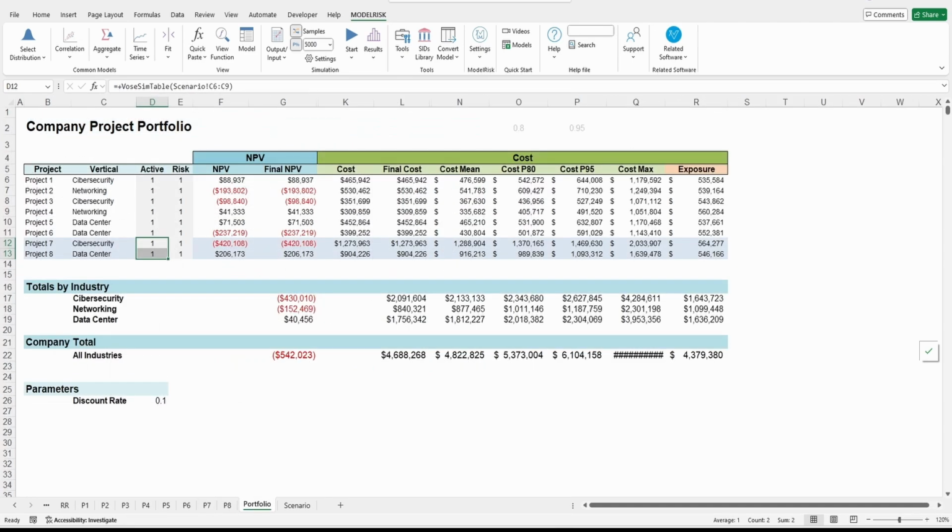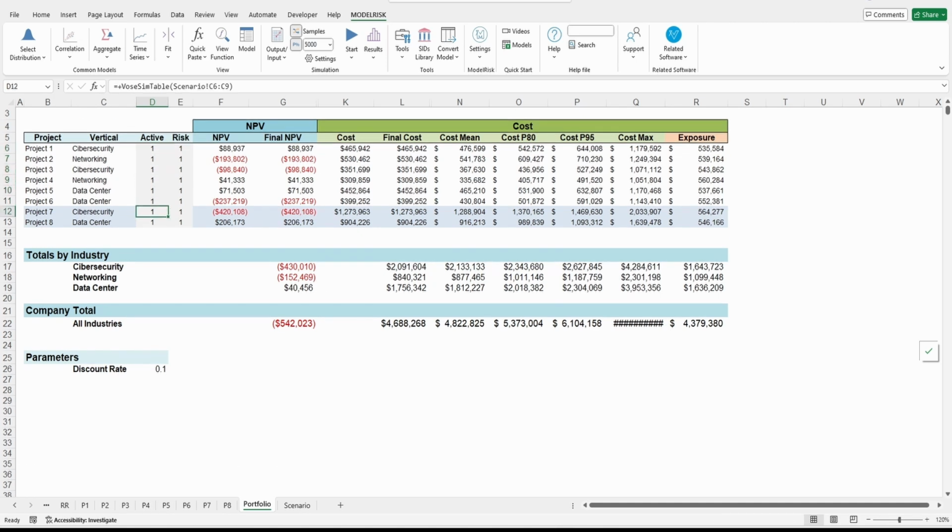And then we have a view like this. It's called portfolio, where you have all the projects, if they are active or not. So this is like a little dashboard. And then you can control here which project of the new ones is going to be simulated, if it's project 7 or project 8. I will show you that later. And here I have all of these reporting capabilities, right, after the simulation that you can generate. For example, here I have the mean, so I use Vose sim mean. I have Vose sim percentile, so I can get P95, etc. I can calculate the exposure, right?